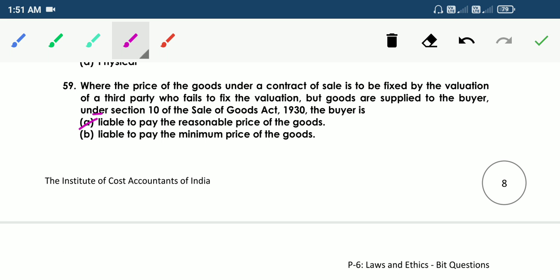So where the price of the goods under a contract of sale is to be fixed by the valuation of a third party who fails to fix the valuation, but goods are supplied to the buyer under Section 10 of the Sale of Goods Act 1930, the buyer is liable to pay the reasonable price of the goods because the goods are delivered to the buyer. So that's why the buyer has to pay the reasonable price of the goods.